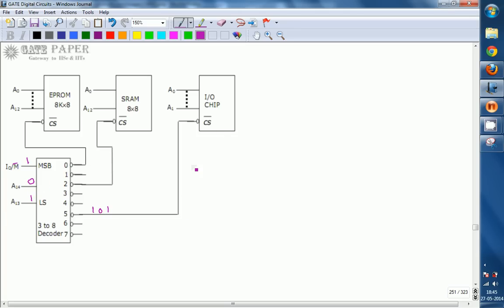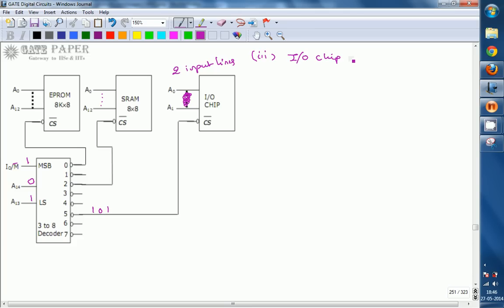So the IO chip is going to consist of only two lines, A0 and A1. Even though it is dotted, the dots are going to be indicated. It consists of only two input lines. Actually the dot should be present over here. So only two input lines, and this is the third one we are going with, the IO chip.